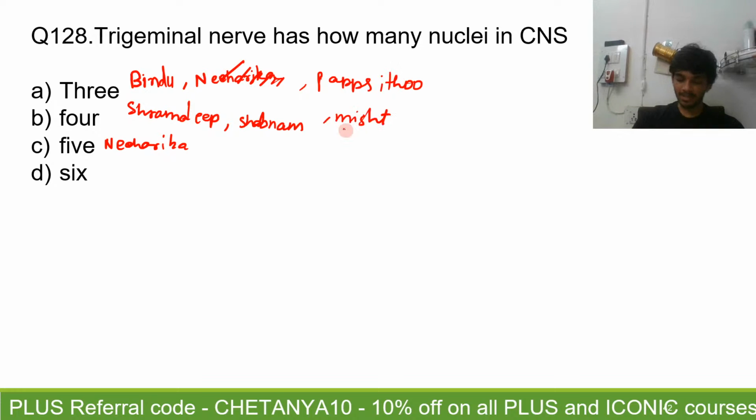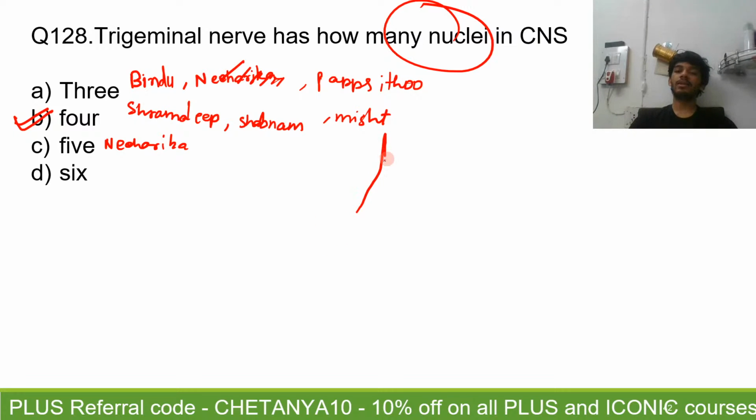Okay, we have got a lot of answers. Answer is option B. I discussed this exact same question in my lecture on cranial nerves. And this is for clarity, first of all, that the answer is going to be B because there are four nuclei in the cranial nerve. There's no doubt about it. I hope you know about the mesencephalic nucleus of the trigeminal.